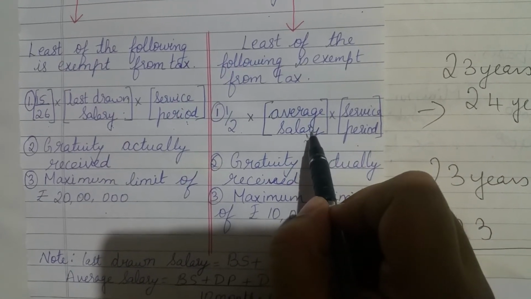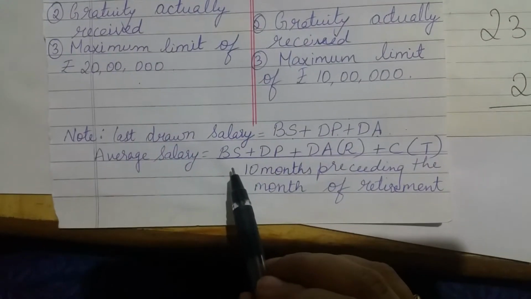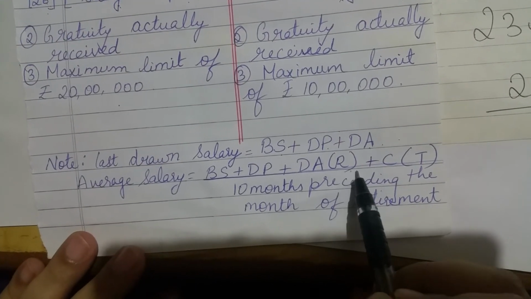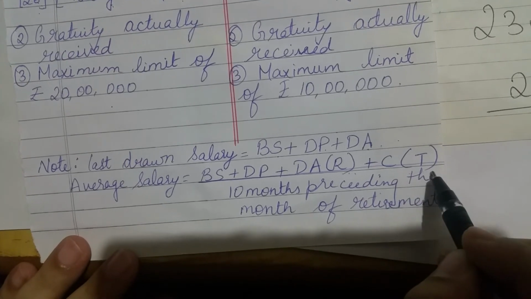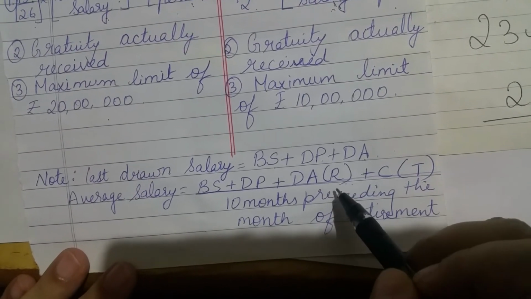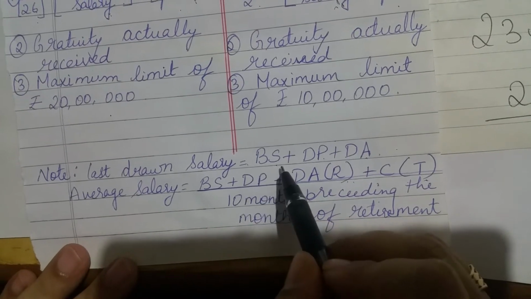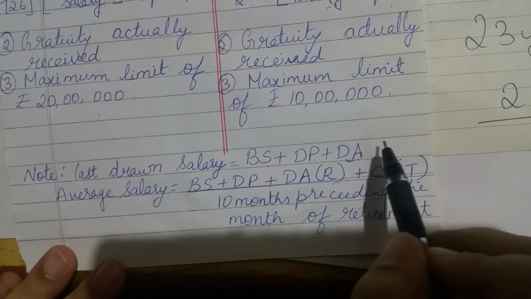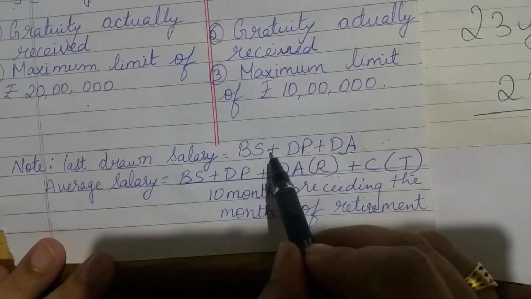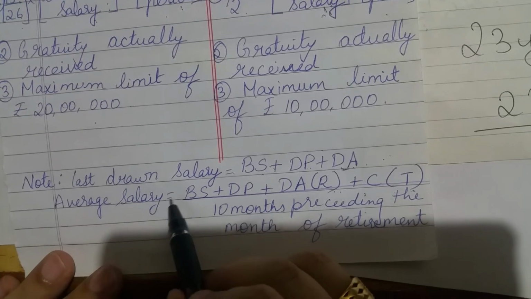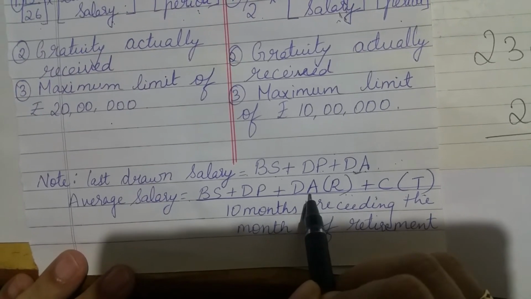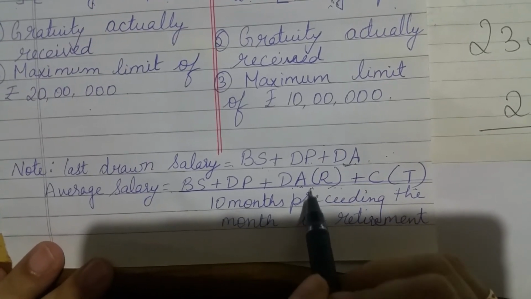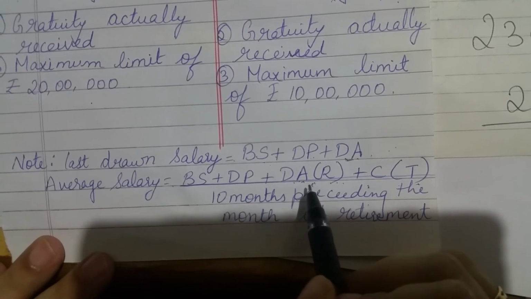So the formula to compute average salary is basic salary plus dearness pay plus dearness allowance if it enters into retirement benefits plus commission if it is based on turnover. Now here there is a difference. When you're calculating last drawn salary, it is basic salary plus dearness pay plus dearness allowance, and whether this dearness allowance enters into retirement benefits or not, you will add it to last month's salary. Whereas when you're calculating average salary, only when the problem tells you that dearness allowance enters into retirement benefits will you use it for calculations. Otherwise you will not use it.